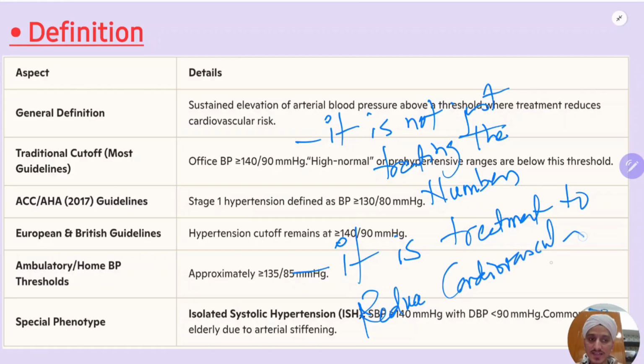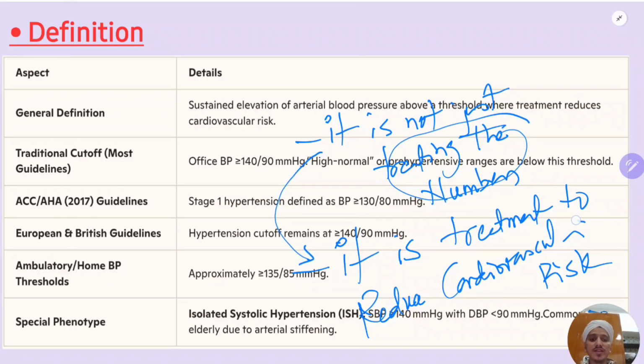So the perspective has moved from merely treating the numbers to reducing the cardiovascular risk. This is the main goal today in treating hypertension, and the guidelines which are coming are based only upon the cardiovascular risk. So we should bear this in mind.